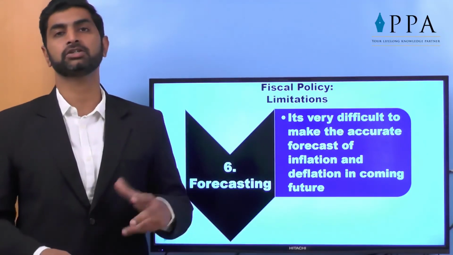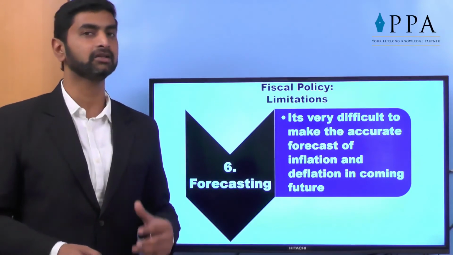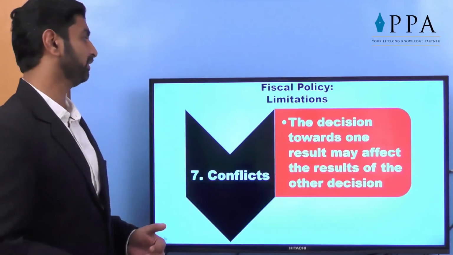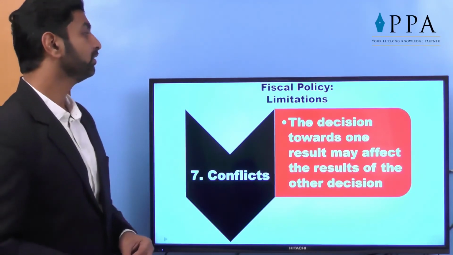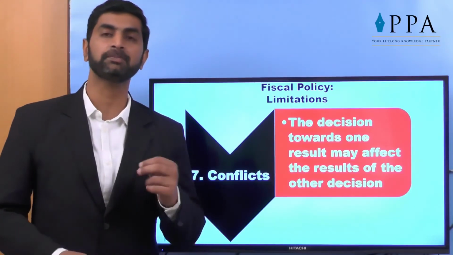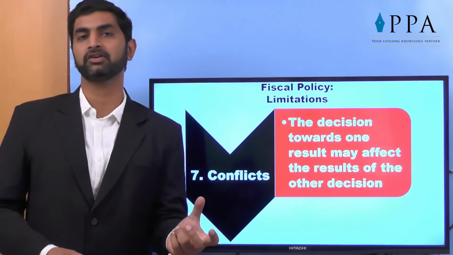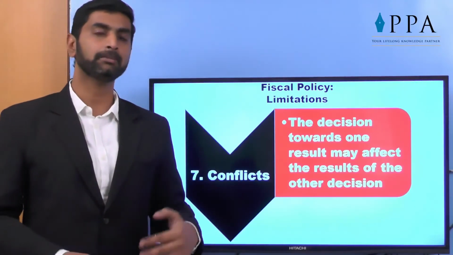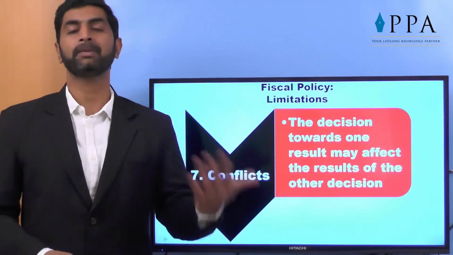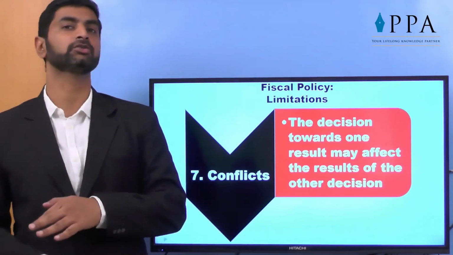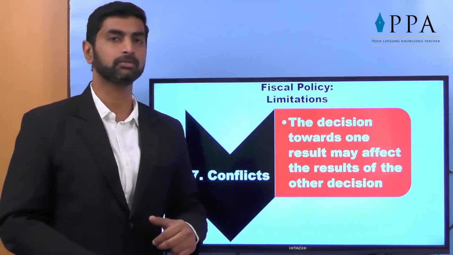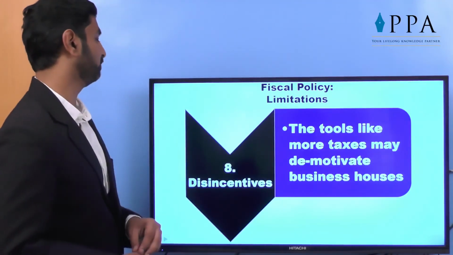So when inflation or deflation will exactly take place, it becomes very difficult to forecast, and the steps cannot be taken with a foolproof guarantee. Conflicts. The steps taken for a specific decision may affect other decisions also. For example, if the government decides on privatization, it will affect social justice also. So conflict between these two factors may also become a limitation of a good fiscal policy.